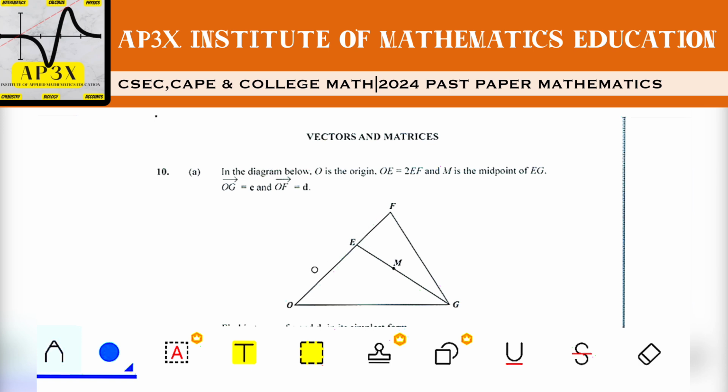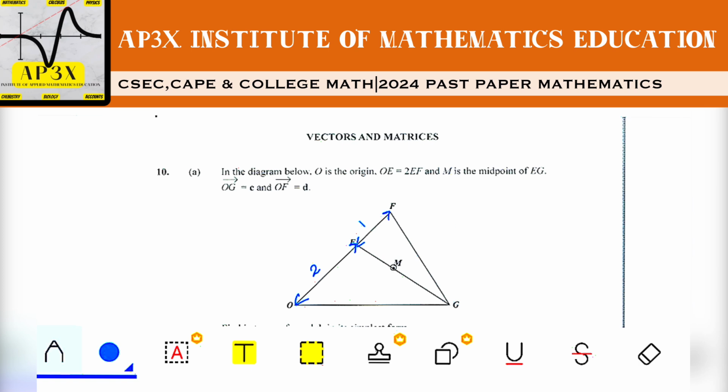So that means this ratio here is a 2 to 1 ratio because it takes 2EF, so it takes 2 of this distance here to make 1 of this distance here. All right, so it's a 2 to 1 ratio, we get that. All right, so O to E is 2 and E to F is 1. So it takes 2EF to make 1 OE. All right, fair enough.